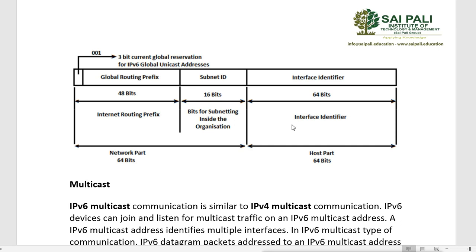We don't need to create private addresses. We don't need to have NAT. We don't have to do NATing also. So there is no need to have private addresses in IPv6. We have link local addresses which are automatically generated, but we don't need any private addresses here. But still, developers have made that address. They have made it. It is called